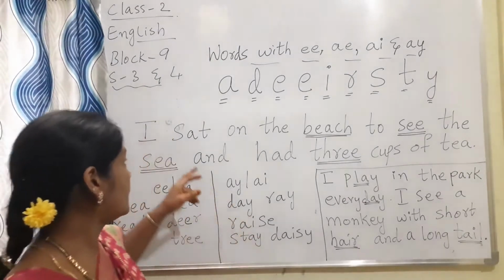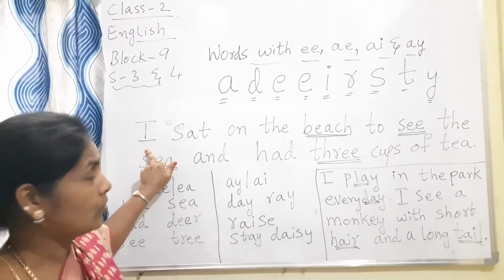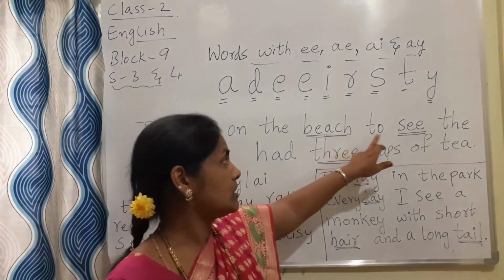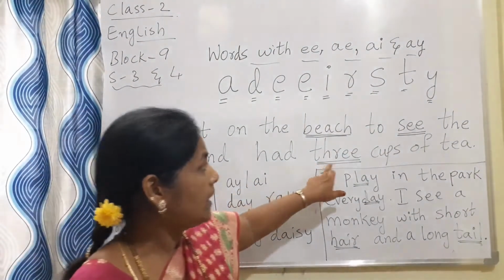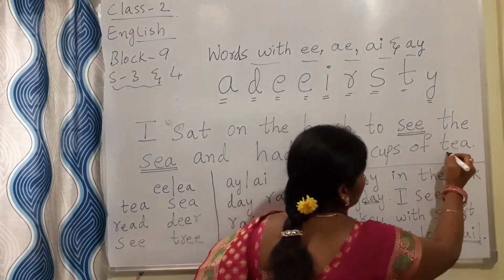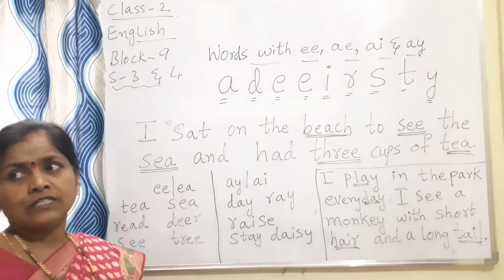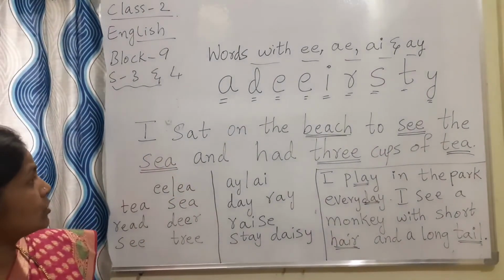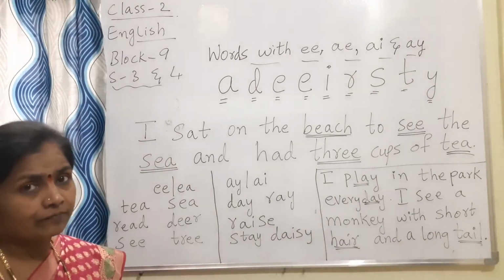Okay. So here it is. One sentence I have written on the board. Everyone look at the board. I sat on the beach to see the sea and had 3 cups of tea. So if you observe this sentence: I sat on the beach to see the sea and had 3 cups of tea.